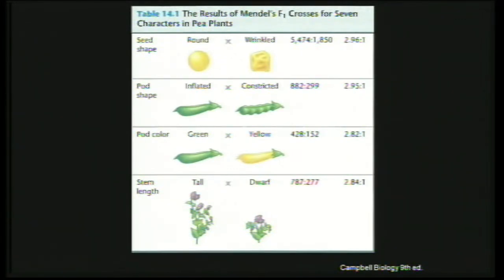But if you see the last column, you'll find that, yes, it's almost 3:1 always. Sometimes it's a little bit over 3:1. Sometimes it's a little bit below 3:1. But approximately, in this case, it's 2.84 to 1. Yeah, since it is 2.8, you can still round up the figure and say it's 3. So you're going to get approximately a 3:1 phenotypic ratio.